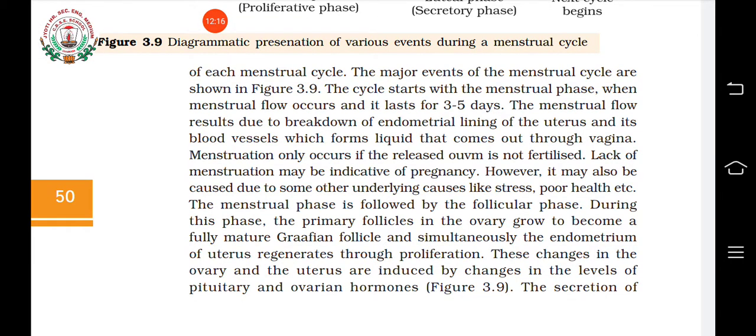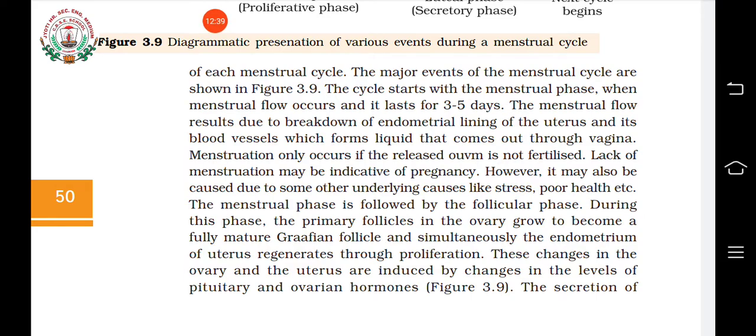Menstruation occurs only if the released egg is not fertilized. Understood? If the released egg is not fertilized, then menstruation occurs, or else it will lead to pregnancy.